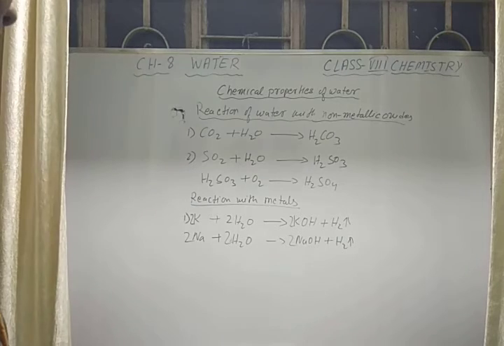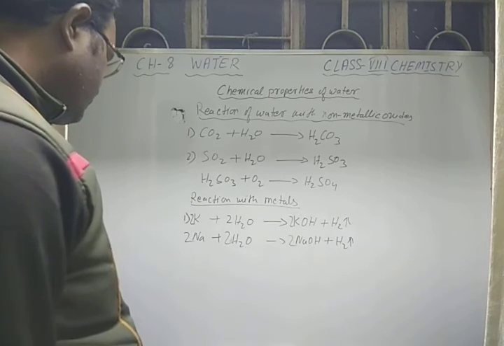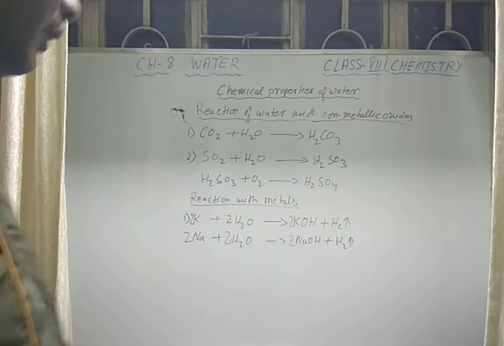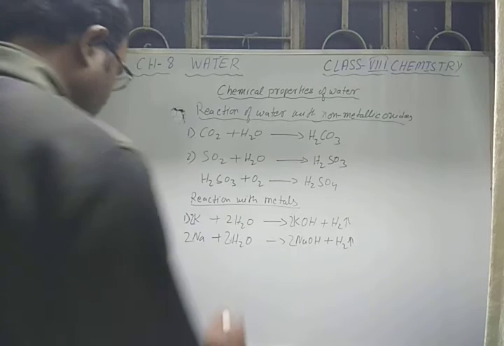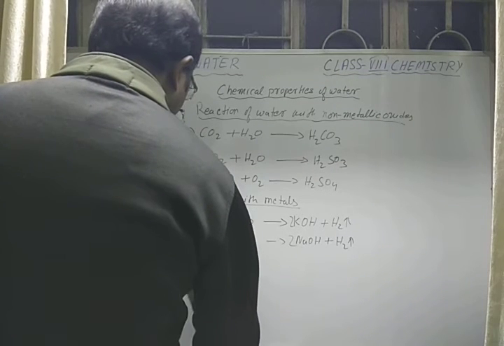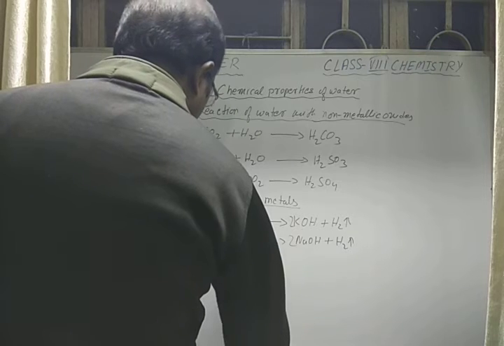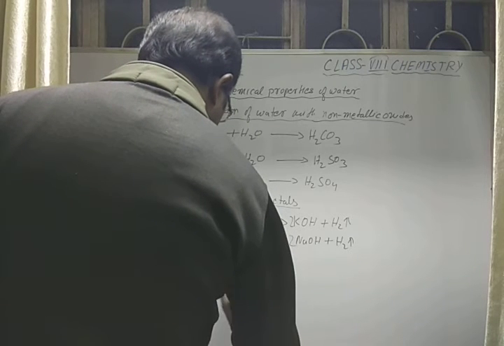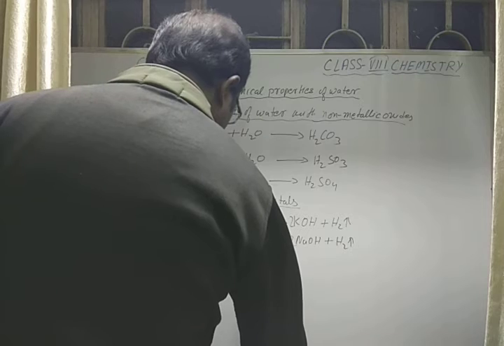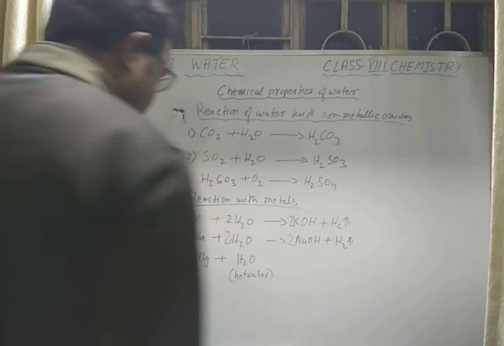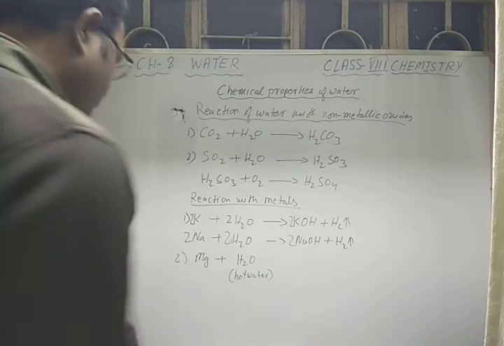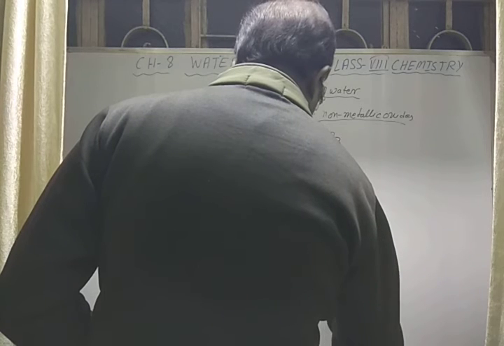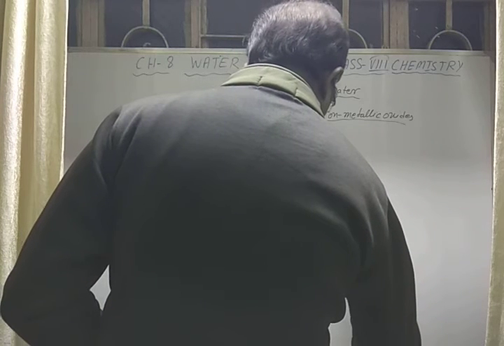Okay. Next, other metals like magnesium and aluminum do not react with cold water. So we need to have hot water. If you see number 2, magnesium Mg reacts with hot water. So here H2O is hot water. Magnesium reacts with hot water to give magnesium hydroxide, Mg(OH)2, with the release of hydrogen.